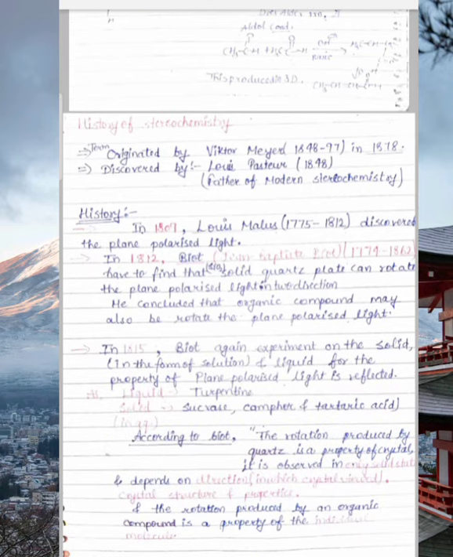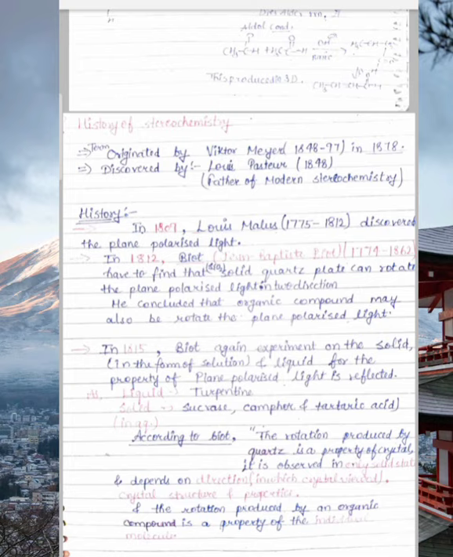Next, the main important topic that we have to read is the history of stereochemistry. Firstly, we will discuss some common scientists involved in stereochemistry and its evolution. The term stereochemistry was originated by Victor Meyer in 1878, and stereochemistry was discovered by Louis Pasteur through his experiment. Louis Pasteur is also called the father of modern stereochemistry.